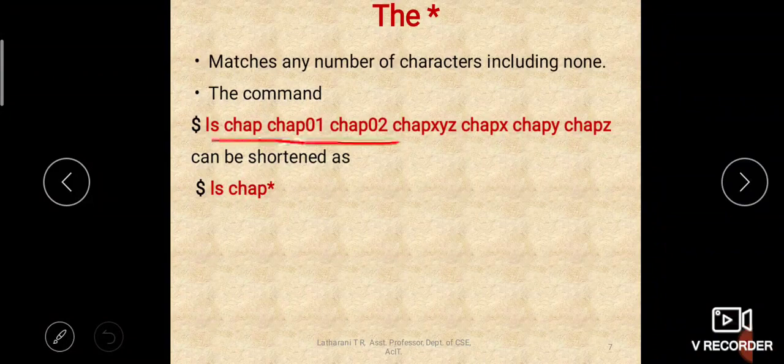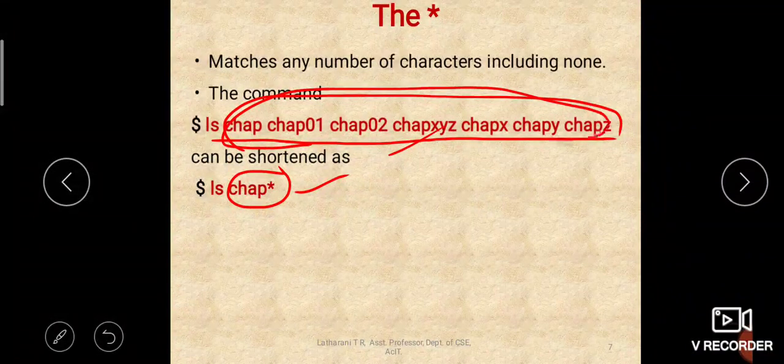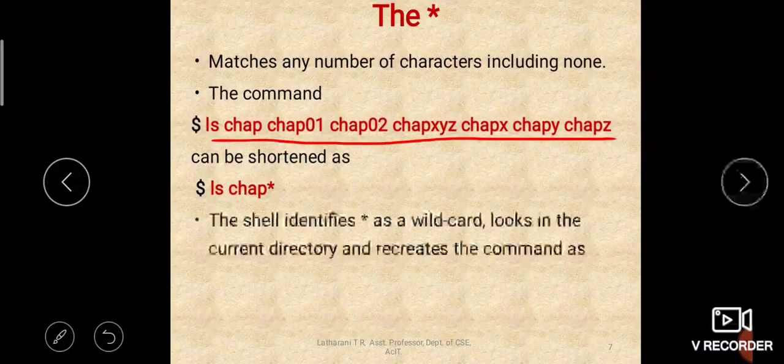So if you write this command, it will list all these files, and also if you use this command, it will list all these files. So it is simpler, right? All these files can be matched with this pattern. Rather than specifying so many file names, you can simply write this pattern.